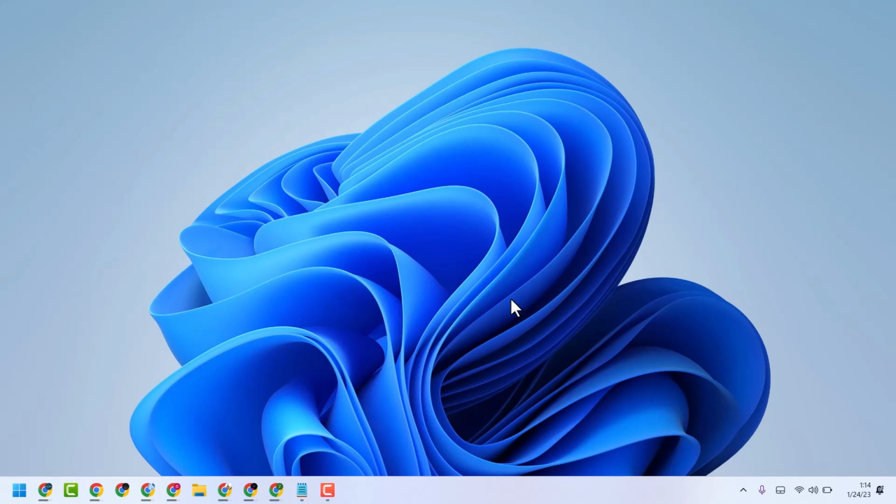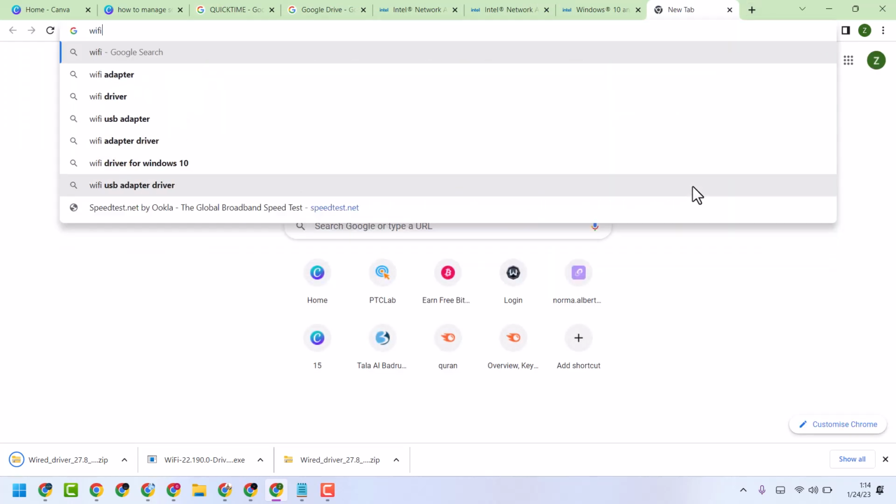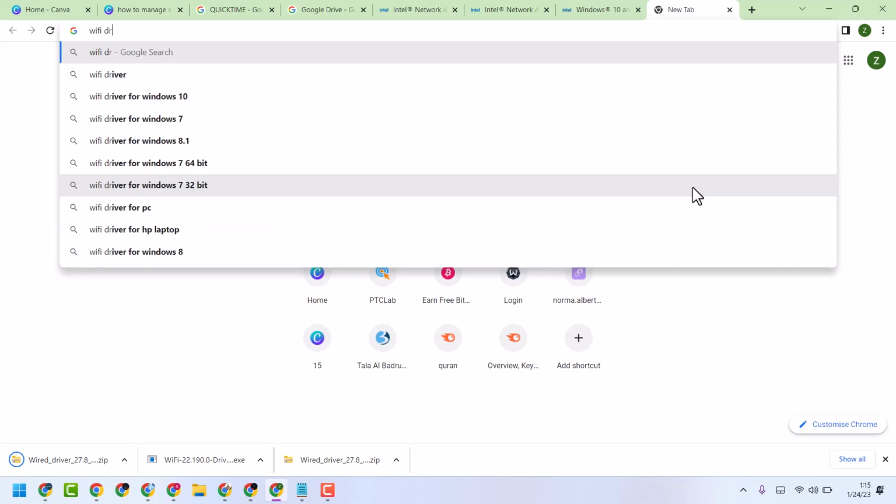In this video, I will show how to fix and resolve Wi-Fi driver missing in network adapter in device manager. So open any web browser and search here Wi-Fi driver Windows 10 or Windows 11.